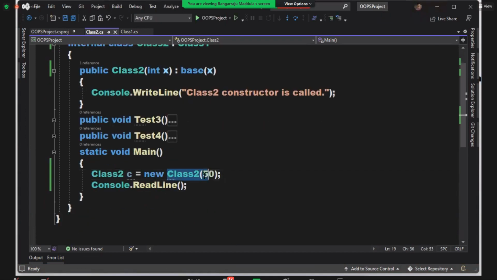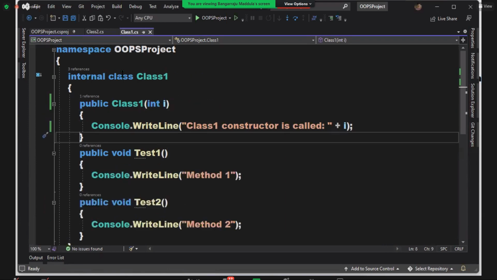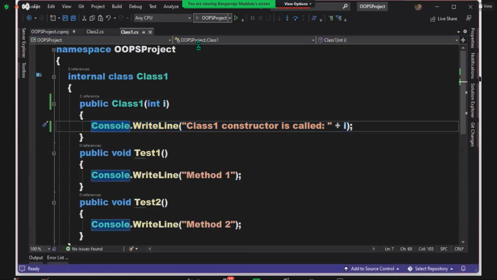So when you create the instance here, the value first comes to the child class constructor. From the child class constructor, the value goes to the parent class constructor. You're passing the value here and it will come to i now. The x value 50 will come to i, and finally you're printing the value of i here. You can watch.